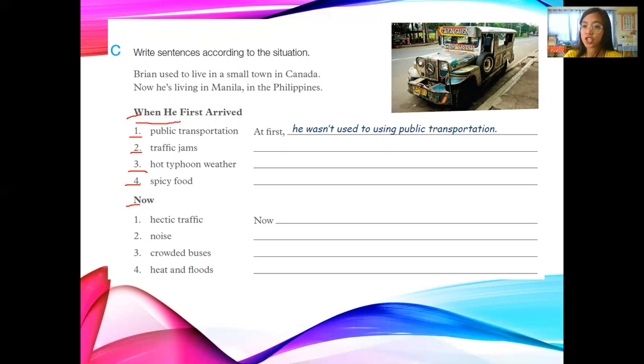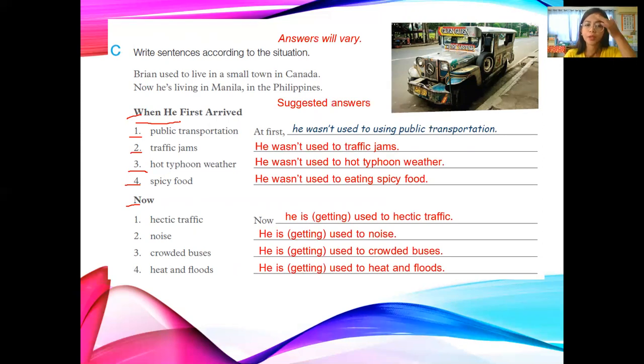Number 2, traffic jams, like traffic on the road. He wasn't used to traffic jams. 3, hot typhoon weather. He wasn't used to hot typhoon weather. 4, he wasn't used to eating spicy food. So these are only suggested answers from the teacher. You can have your own as well.